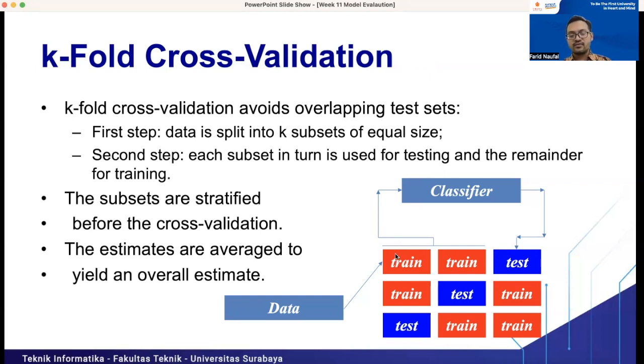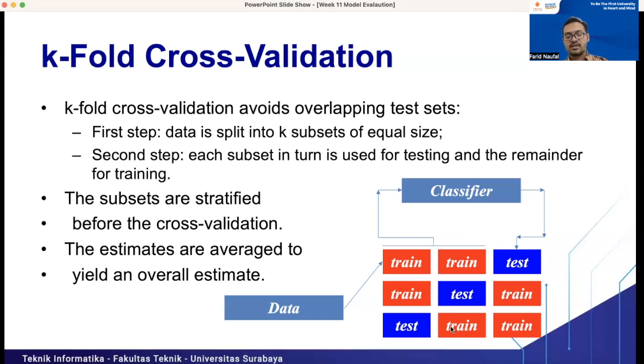The first subset and second subset will be the training set, and the third subset will be the test set. Then for the next iteration, subsets number 1 and number 3 will be the training set, and subset number 2 will be the testing set, and so on until K equals 3.